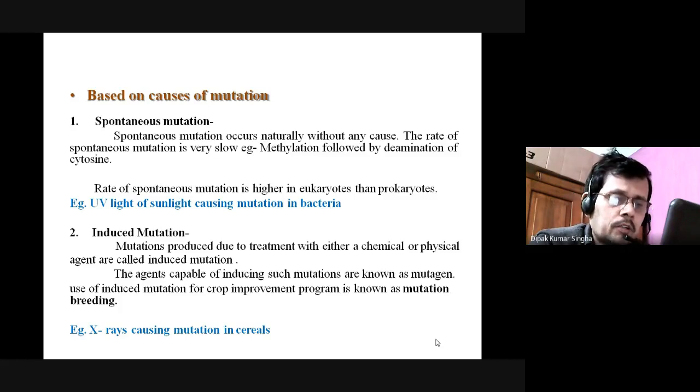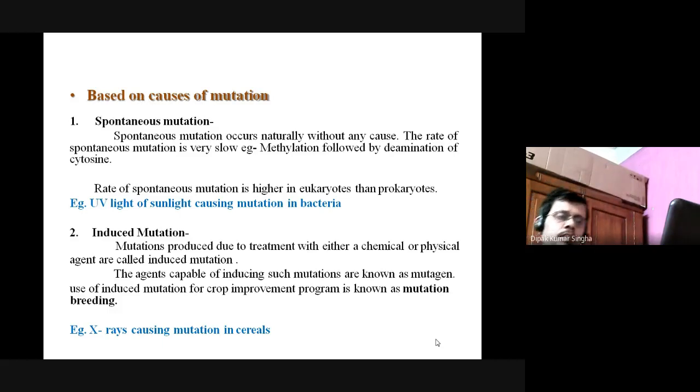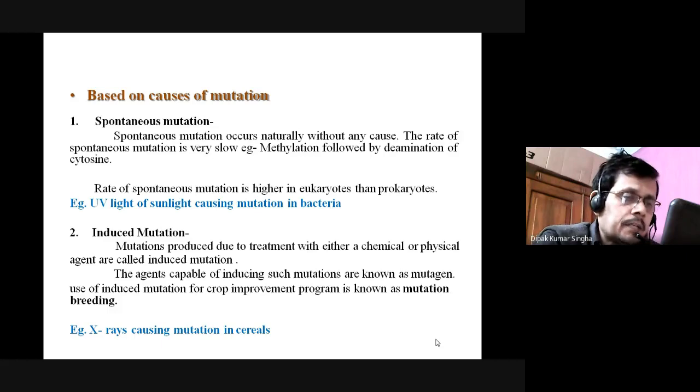The agents capable of inducing such mutation are known as mutagens. Obviously, in the last class we discussed what the mutagens are. Those agents produce that type of mutation, called induced mutation. Nowadays there are different types of diseases, including drug induced disease. Sometimes there are some drugs which cause some diseases. That is called drug induced disease. Here some agents induce mutation, that's why it is called induced mutation. The agents capable of inducing such mutation are known as mutagens, and their use for induced mutation in crop improvement programs is known as mutation breeding.